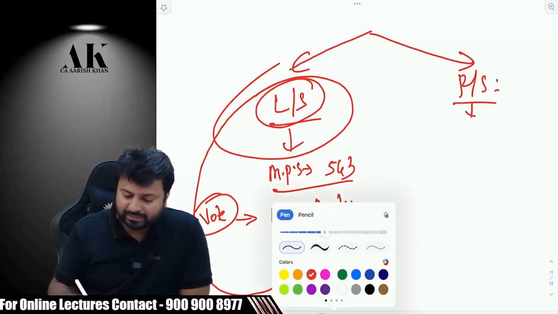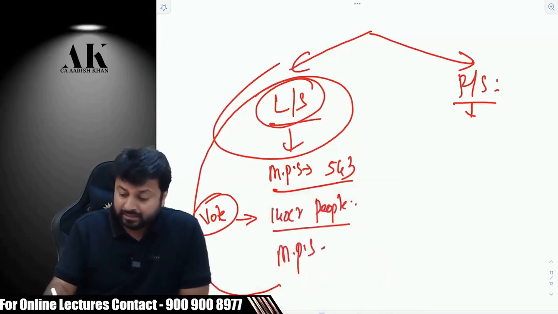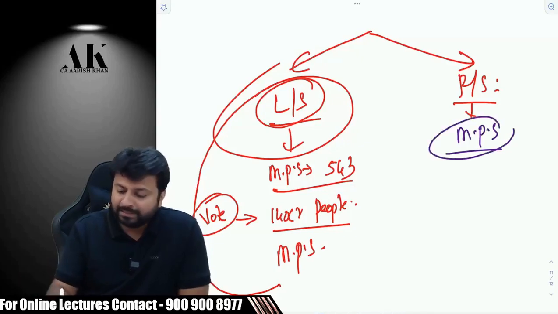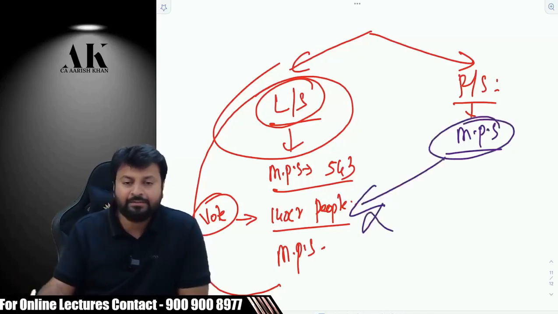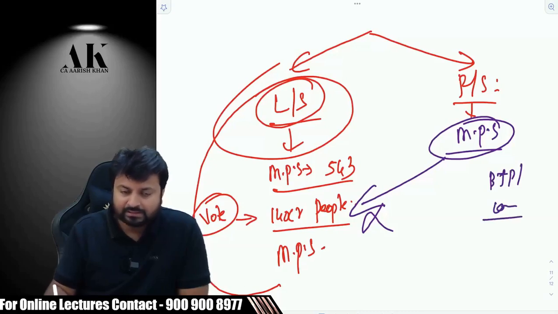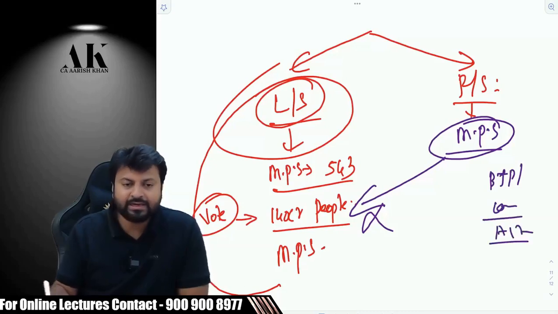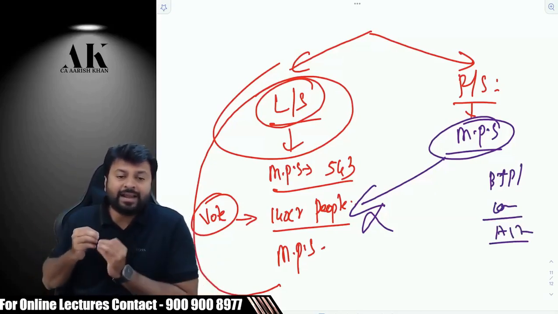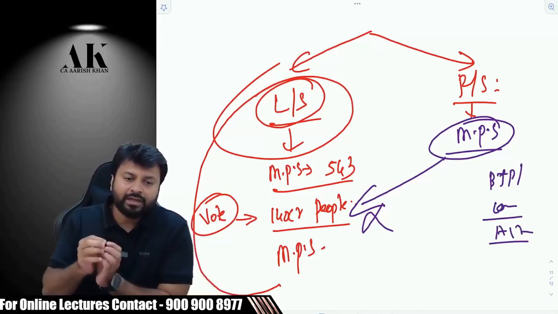Then what is Rajya Sabha? Here also the people who sit are members of parliament only, but they are not elected by the people directly. Within the political parties like BJP, like Congress, like AIADMK, etc., every political party sends their representative to the parliament.